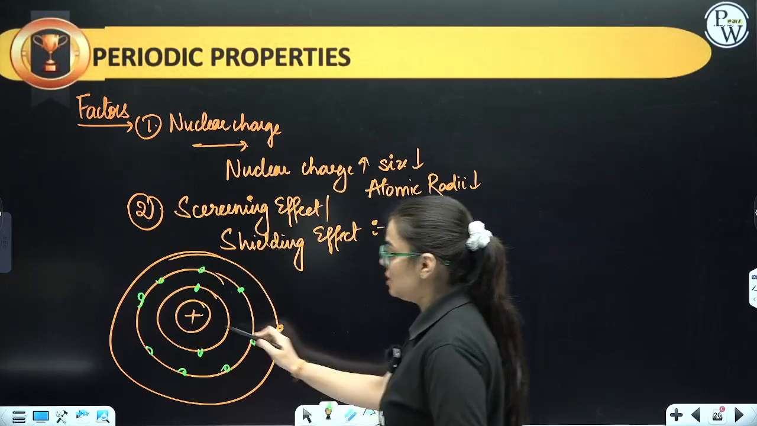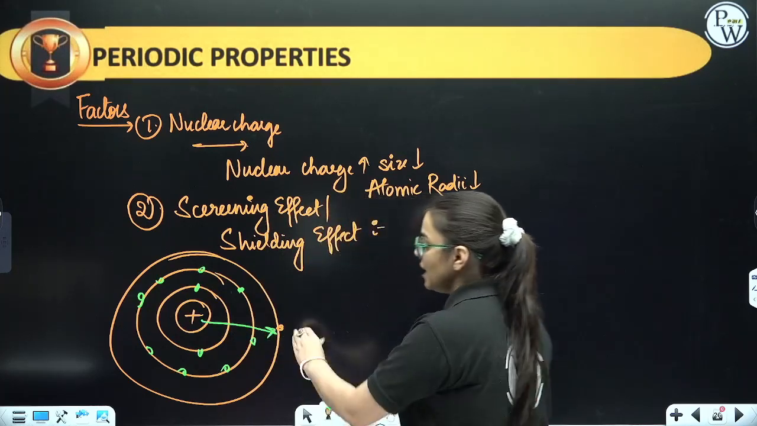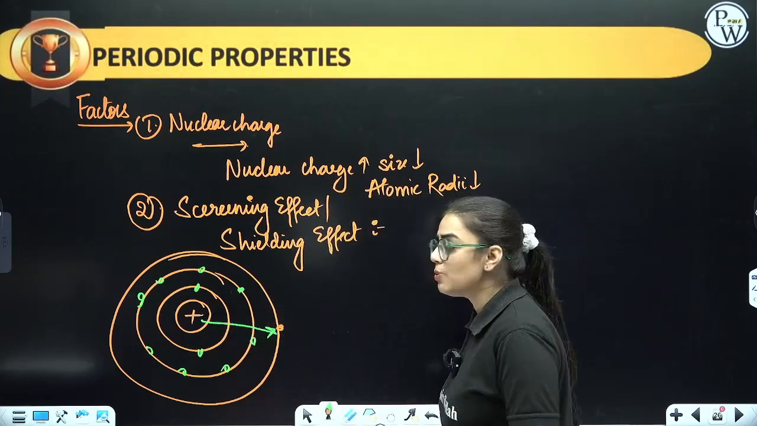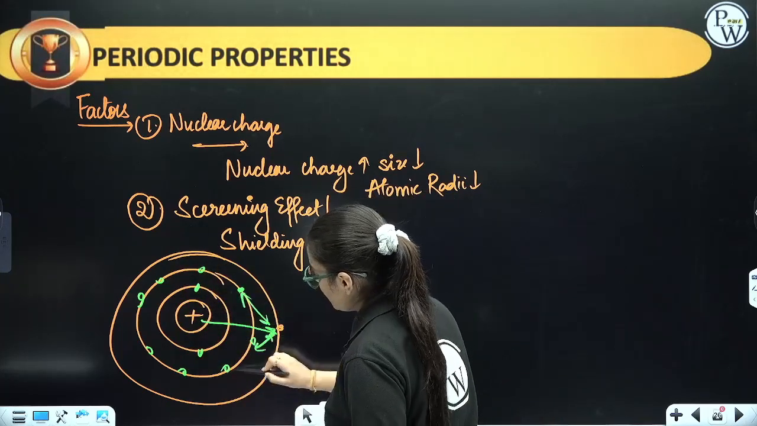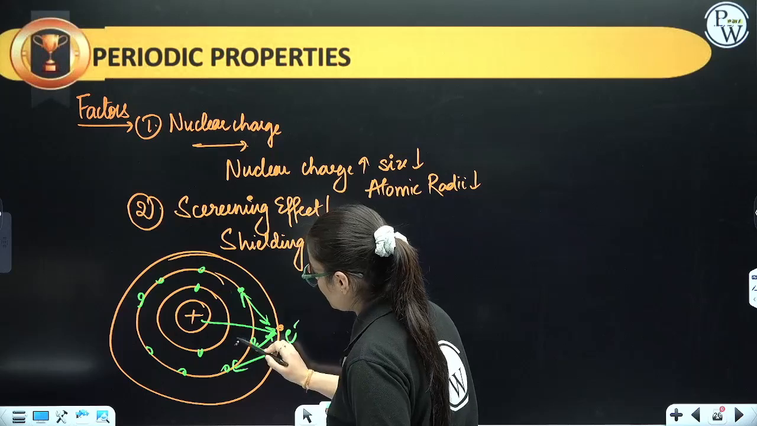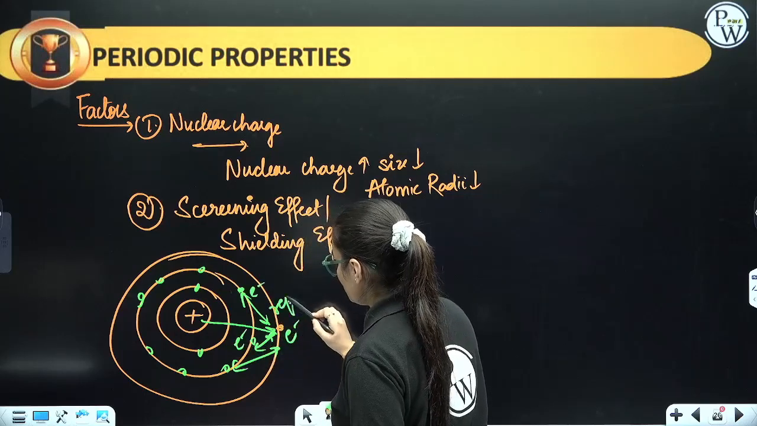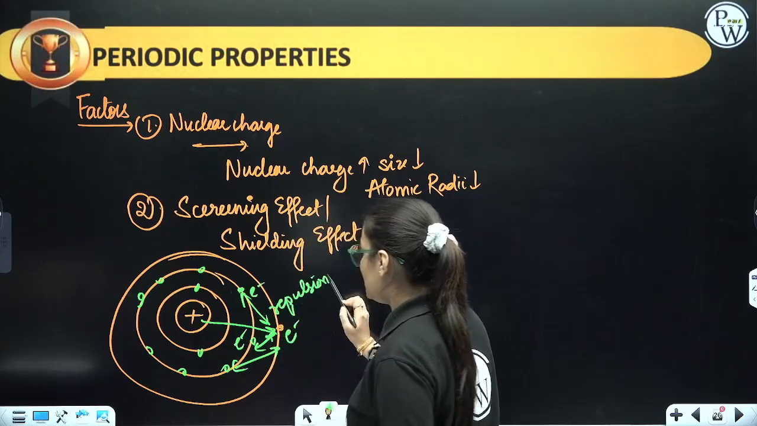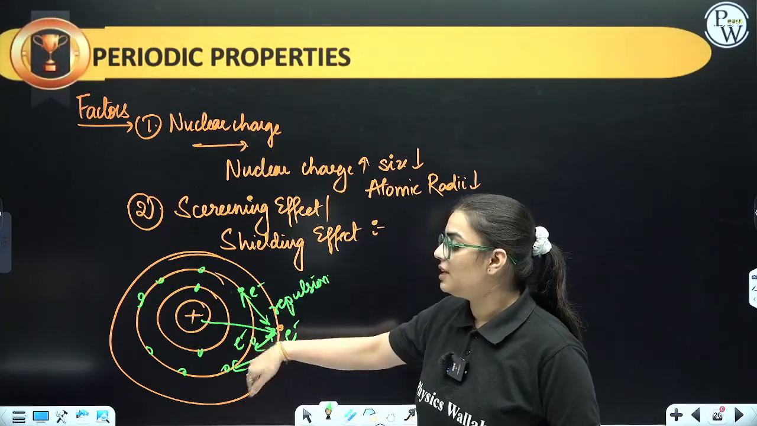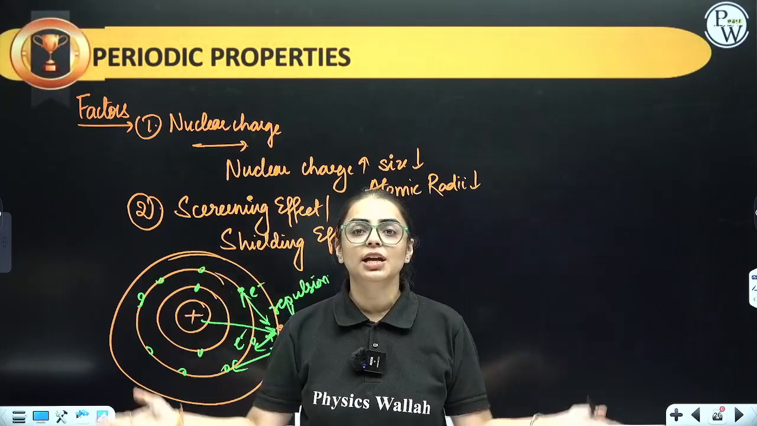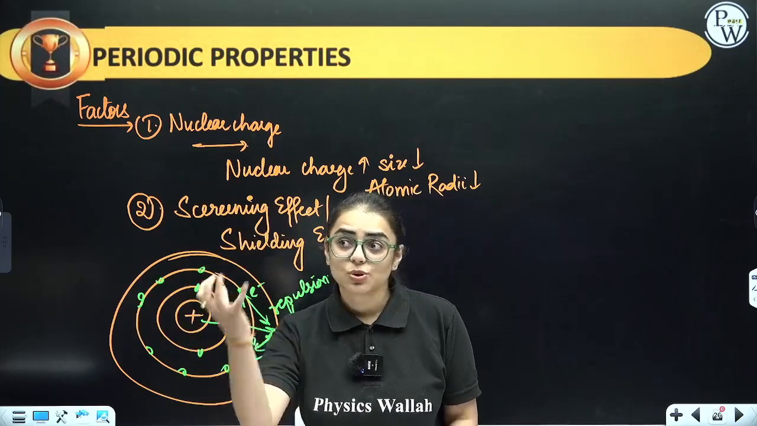Now, what happens? This nucleus is exhibiting some force on the electron to come inside. But what will these inner electrons do? The inner electrons are going to repel. There will be a repulsion between electron and electron, so that the outermost electron cannot come inside. So the inner electrons are going to create a shield with the nucleus so that it cannot come inside.